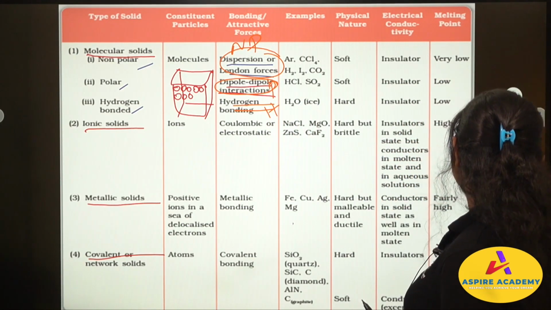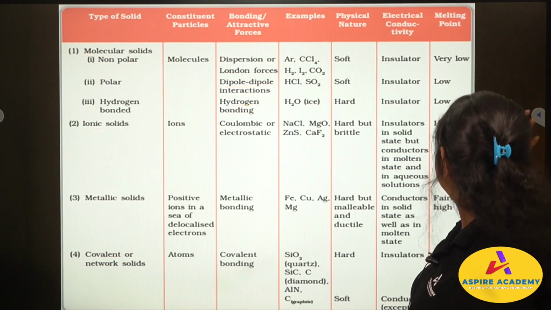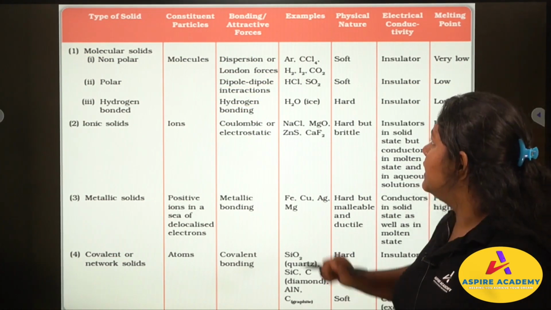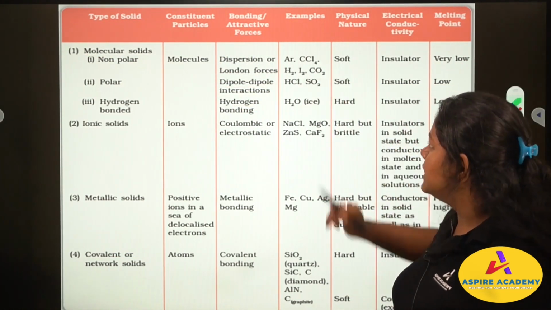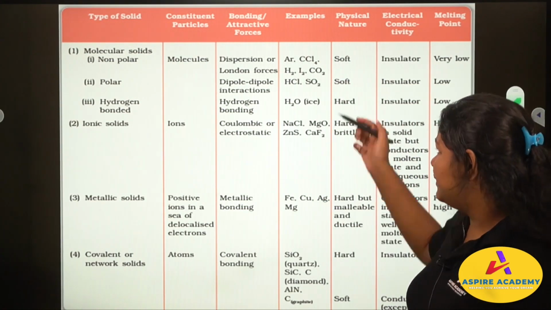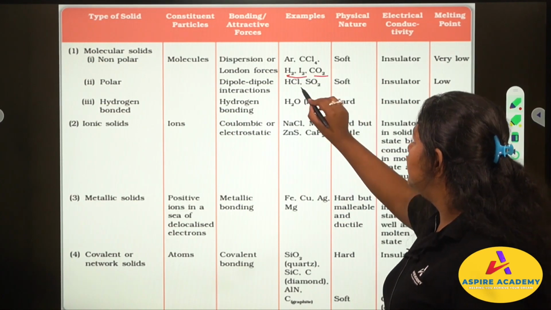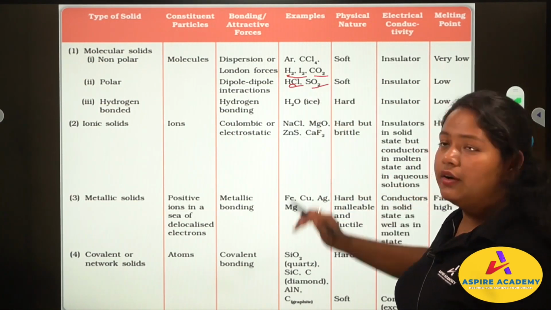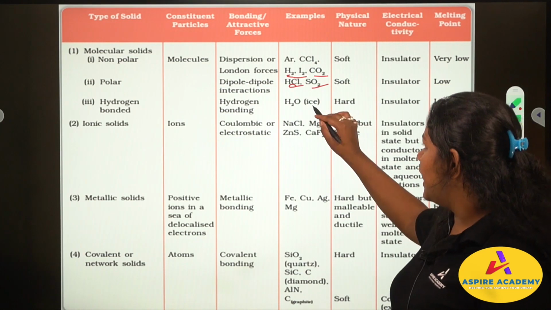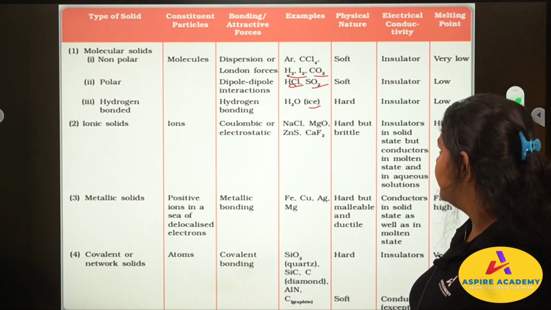Now examples. What are the examples? CCl4 is there, then we have H2 and I2 as non-polar, and CO2, HCl, SO2 as polar. Okay, these are examples of polar and non-polar. For hydrogen bonded, H2O is an example.